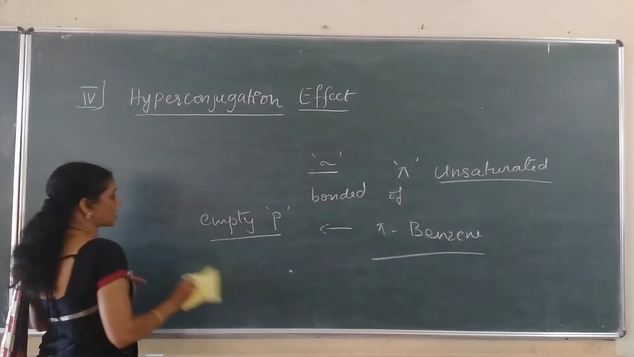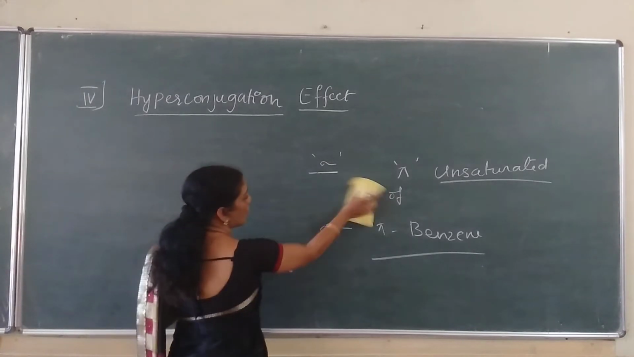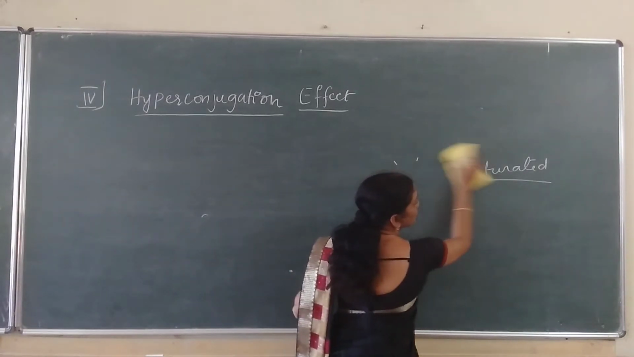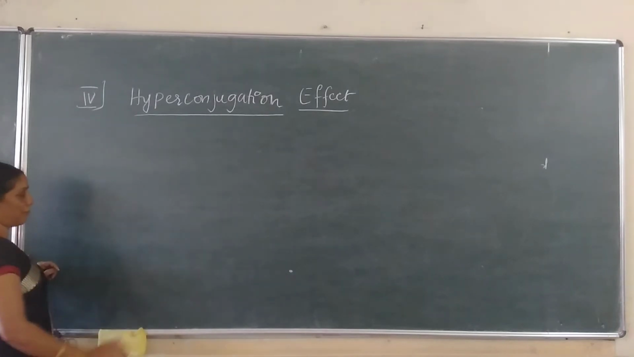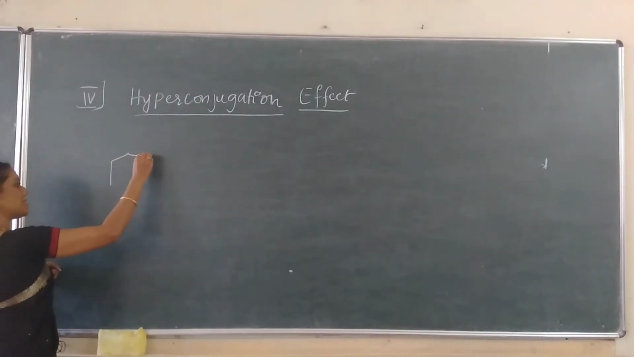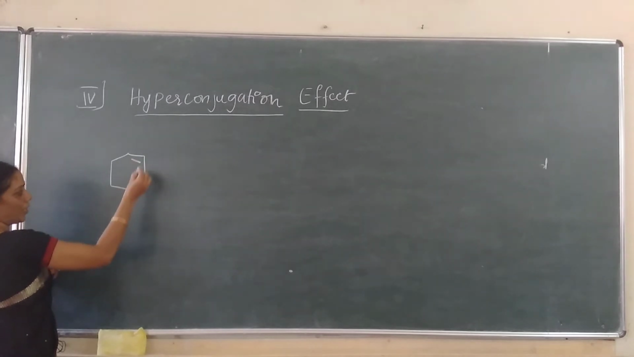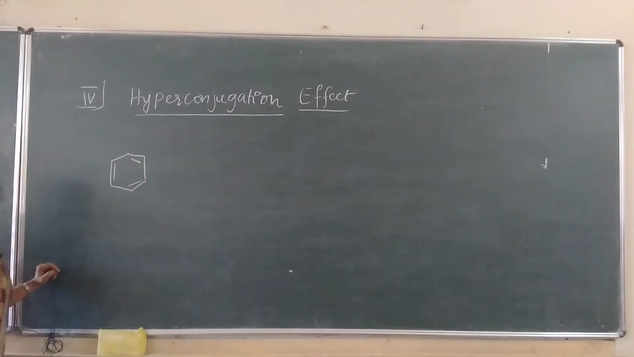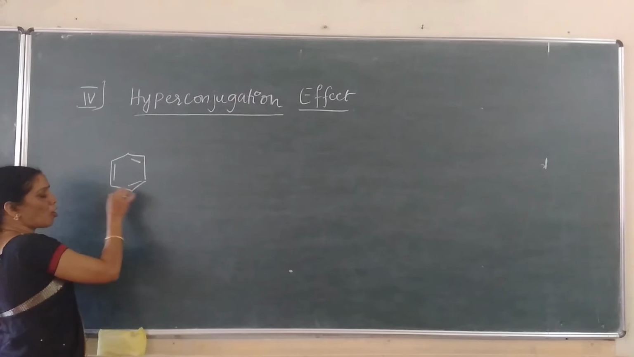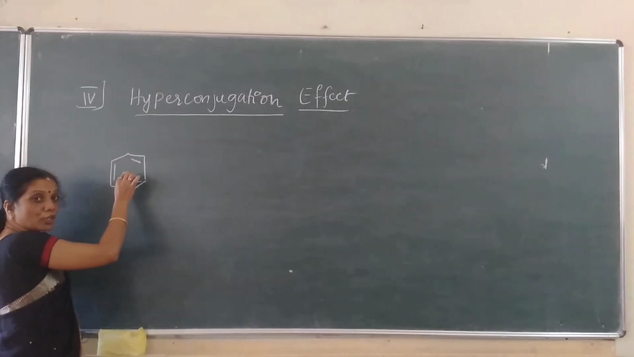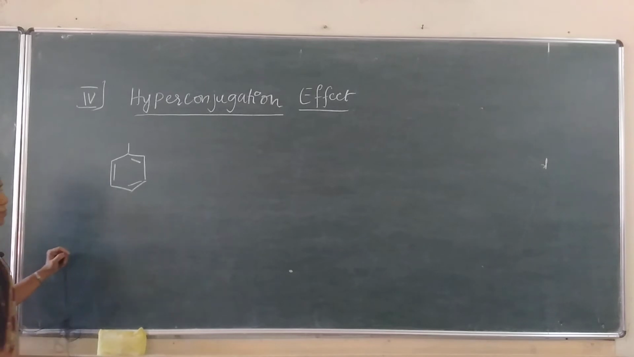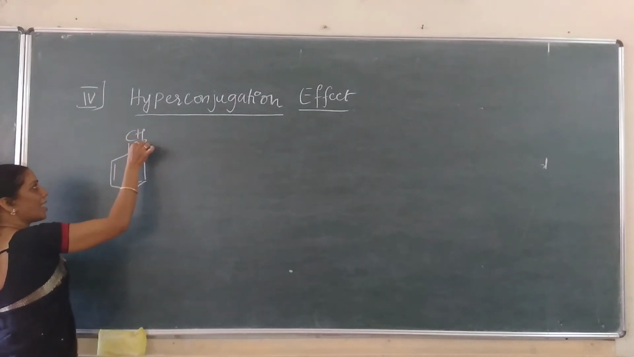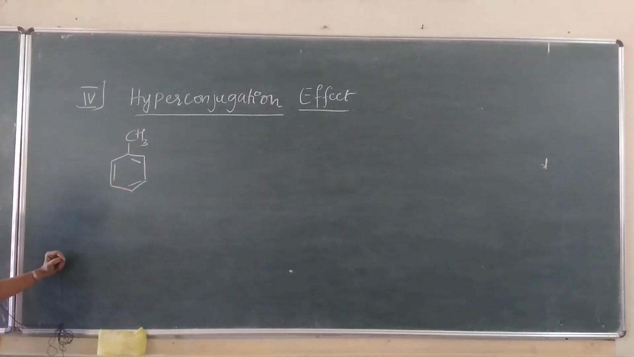Now, how does this interaction take place? Let us consider one example to explain the hyperconjugation effect. Follow this properly. I have one of the simplest examples. Listen here, students. This is a benzene ring. All the 6 carbon atoms and all the 6 hydrogen atoms are identical. Any one of the hydrogen atoms is replaced by an alkyl group. I consider the alkyl group CH3.